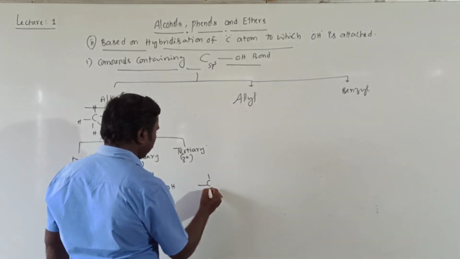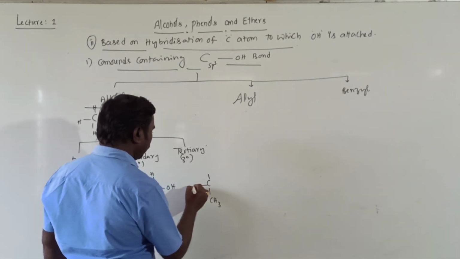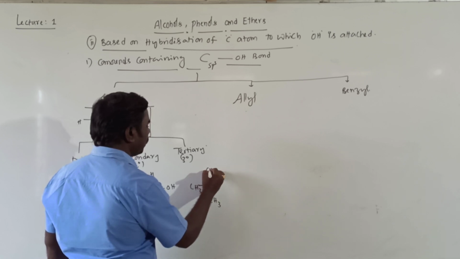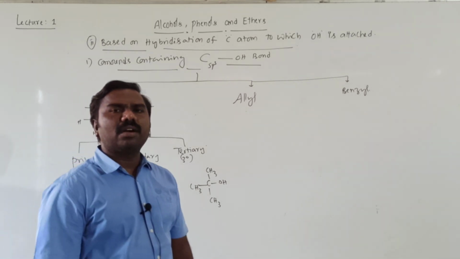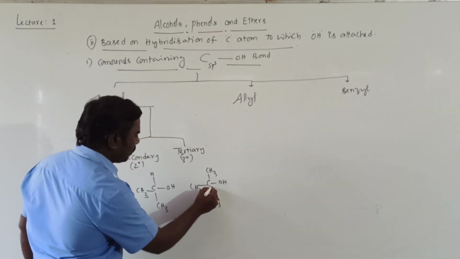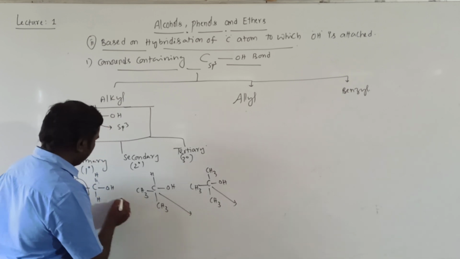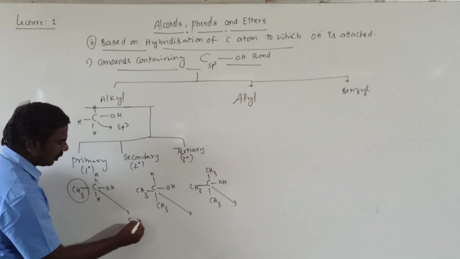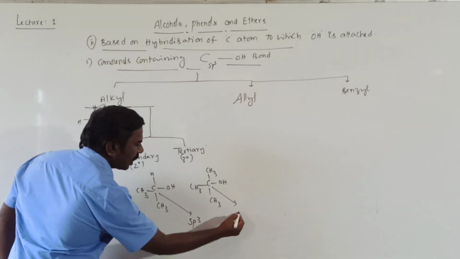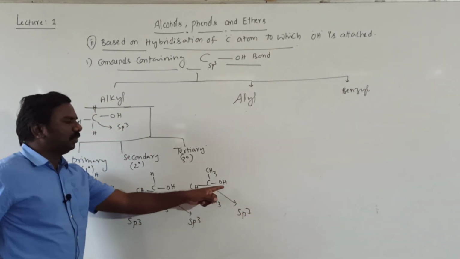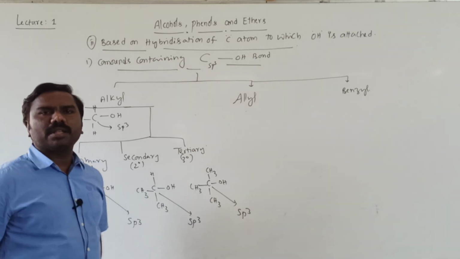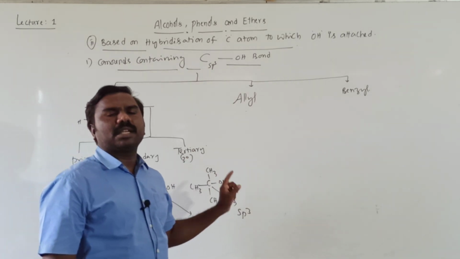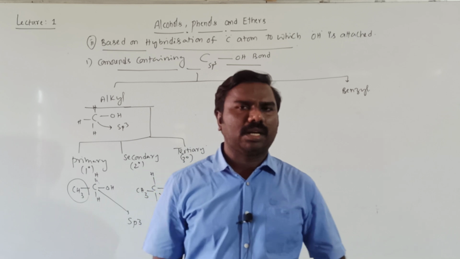Next, CH3, CH3, CH3, OH. Three alkyl groups attached, that is called tertiary. But all these carbon atoms have only single bonds around the carbon atom to which the OH group is attached. That's why they undergo sp3 hybridization. Primary alkyl alcohol, secondary alkyl alcohol, tertiary alkyl alcohol.